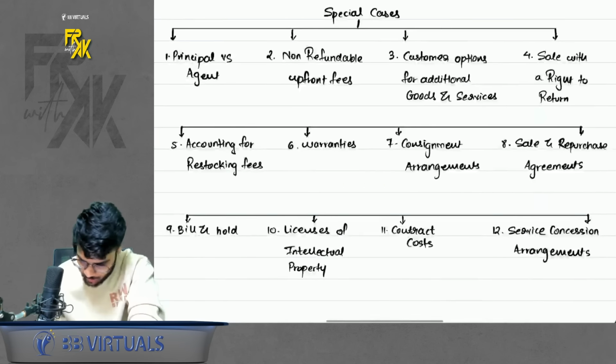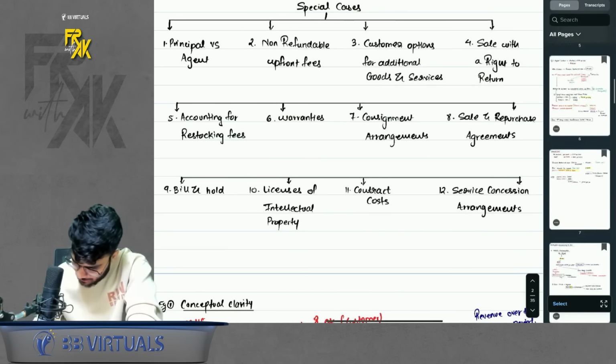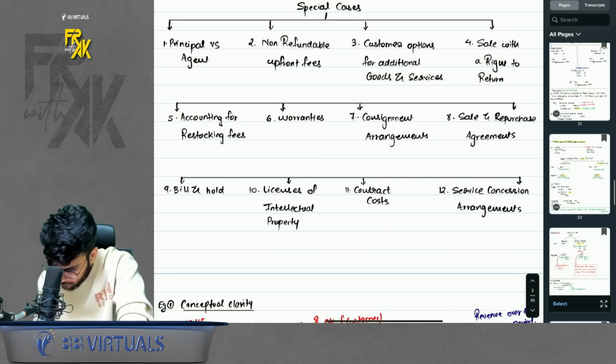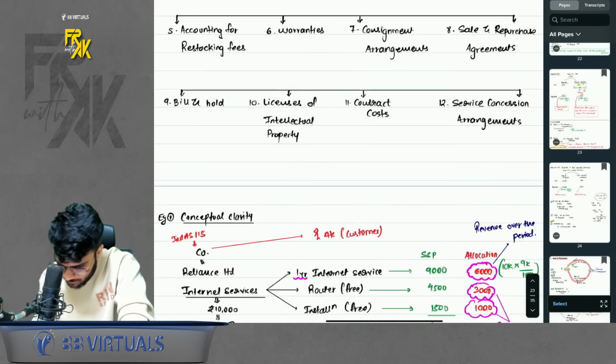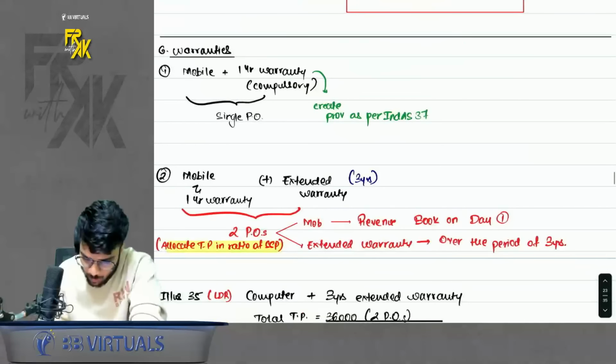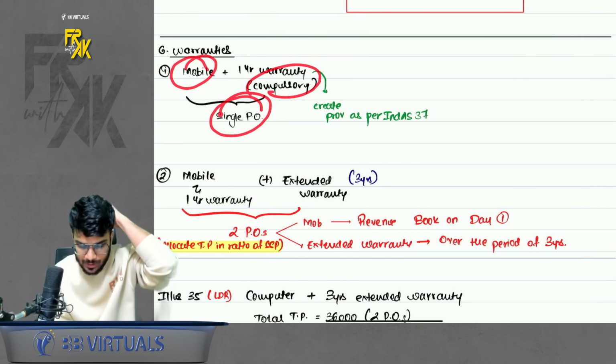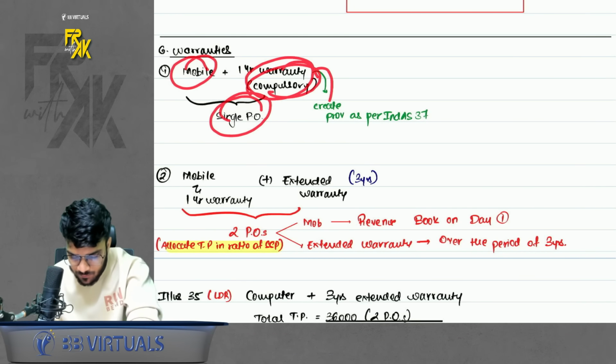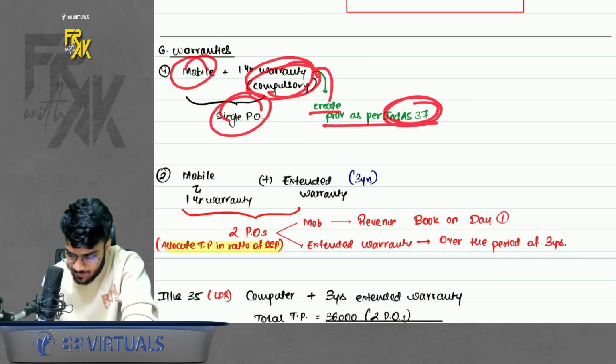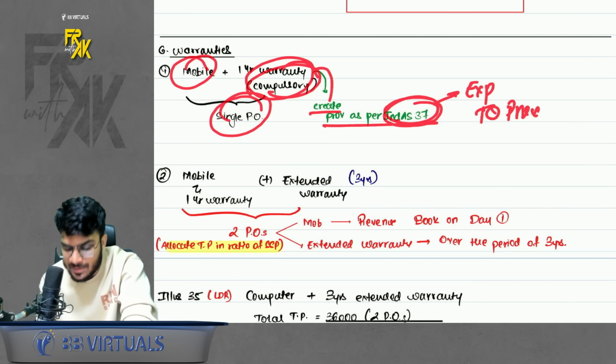If you want to have a look, I have made you write the example also in the notebook. One second, I'll just show it to you. Here it is. So see, when you buy a mobile phone plus a compulsory warranty, it is a single PO. On this compulsory warranty, just don't forget to create a provision as per Ind AS 37. How to create the provision? They will give you the amount. Just make an entry: warranty expense to warranty provision.